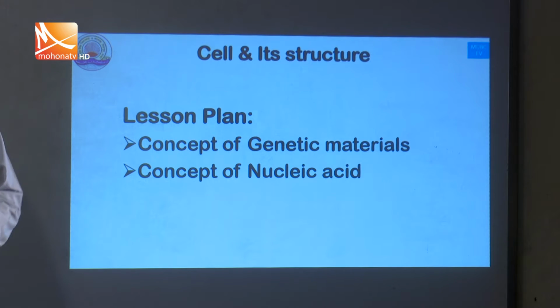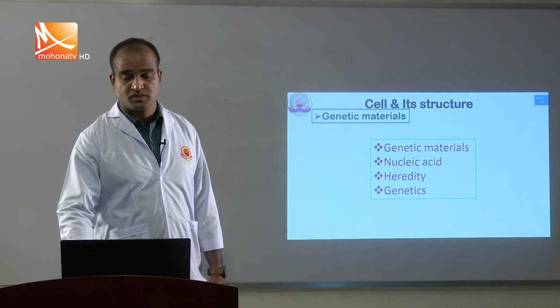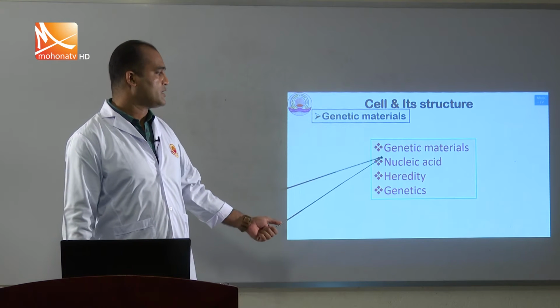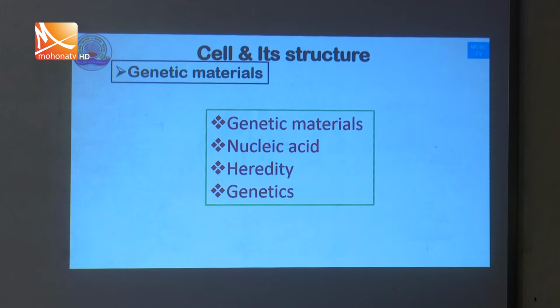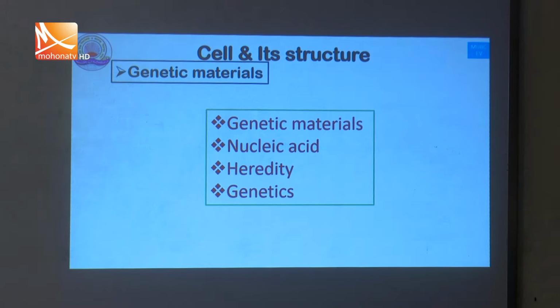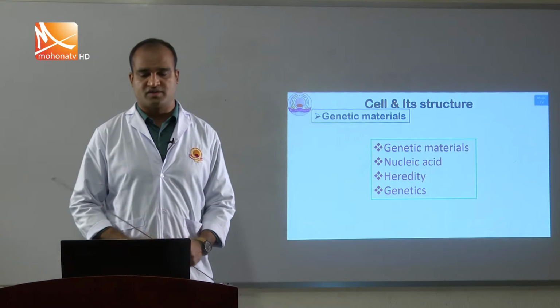The lesson plan consists of genetic material and the concept of nucleic acid. The genetic materials are mainly nucleic acids. Nucleic acids are of two types: one is DNA, the other is RNA. What are genetic materials? They are the materials related to carrying genetic traits from parents to offspring and from offspring to parents. So they are nucleic acids, DNA, RNA, and also some helping materials.